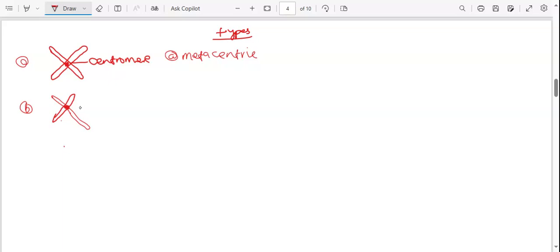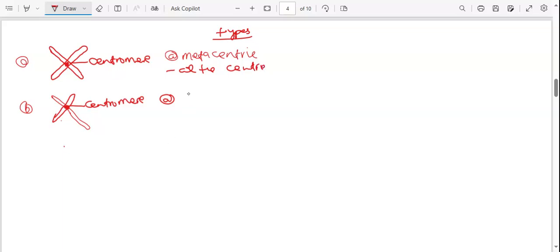So this is toward the end of this chromosome. So we'll call this what? Centromere. So you say when the centromere, which is the kinetochore, is at the center, that's what we call a metacentric. So at the center.